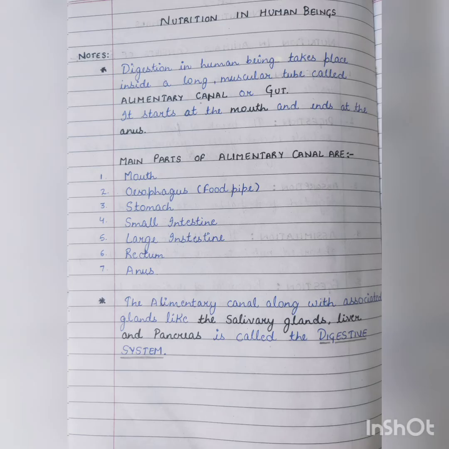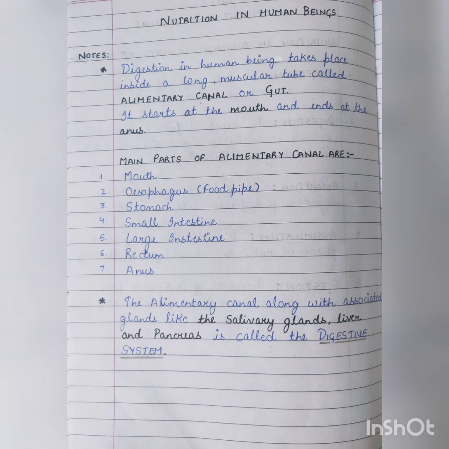Let's start with nutrition in human beings. Human beings have a well organized digestive system for the digestion of whatever food they eat. Human beings have a complex digestive system. Digestion takes place in a long muscular tube that begins at the mouth and ends at the anus. This long muscular tube is known as the alimentary canal or gut.